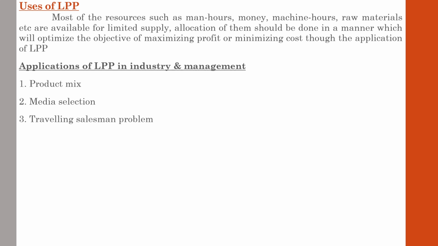So with regard to the traveling salesman, which route has to be selected? At the same time, the salesman should cover almost all the customers of that concerned product. So it should be the shortest route. It should cost minimum cost for the organization, but at the same time, it should cover all the customers. For such situations, LPP assists the management in selecting the best route for the salesman.